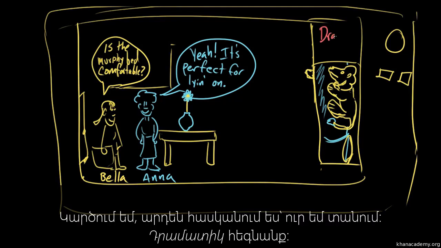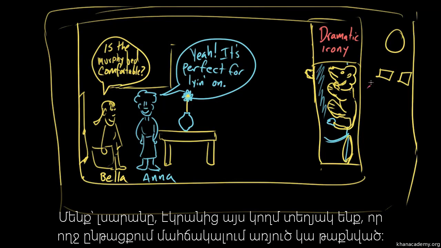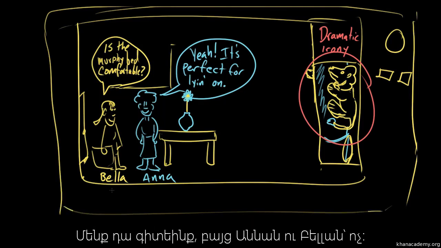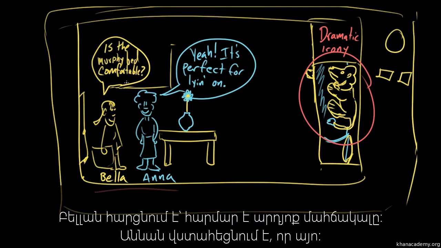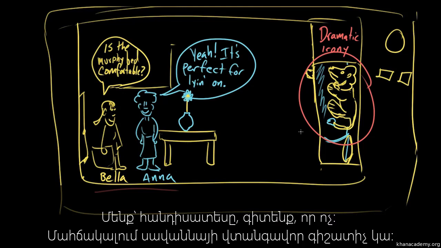So, dramatic irony. We, the audience, on the other side of the screen, are aware that this entire time there is a lion hiding in the Murphy bed. We know this, Anna and Bella do not. Bella asks if the bed is comfortable. Anna assures her that it is. We know, as the audience, it is not. There is a dangerous savanna predator in the bed.